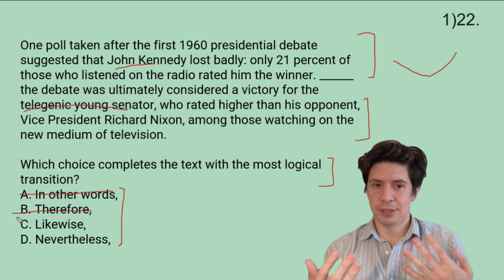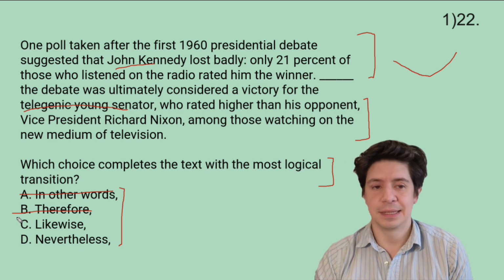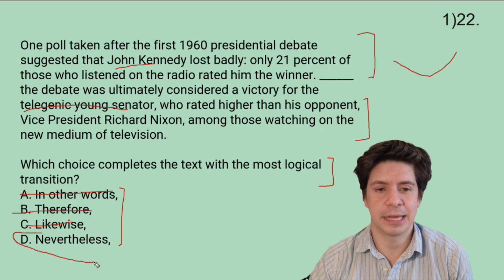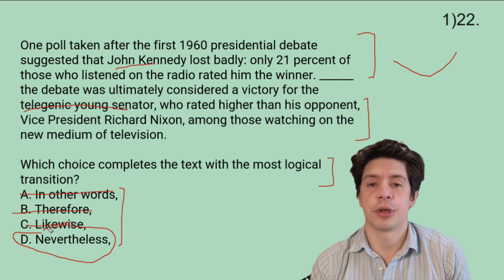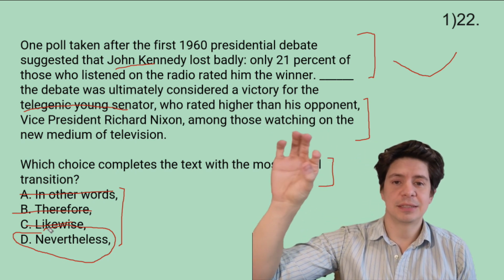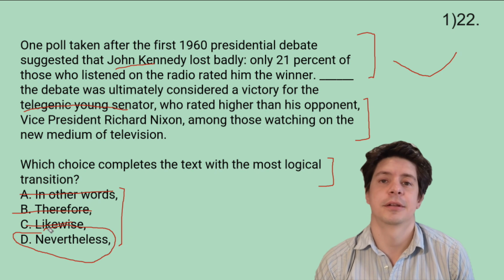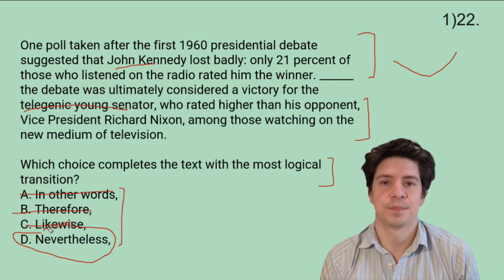Likewise, again, is when two things are similar. So, again, this one doesn't work here, so we're left with nevertheless, which is a fancy way of saying however, which is a fancy way of saying but. So we will go with D on this one. All right. So as you see, you read the passage, you look at your answer choices, and then you start checking how they go in there. Okay. And again, you want to follow the argument, follow the flow, and you'll do fine.